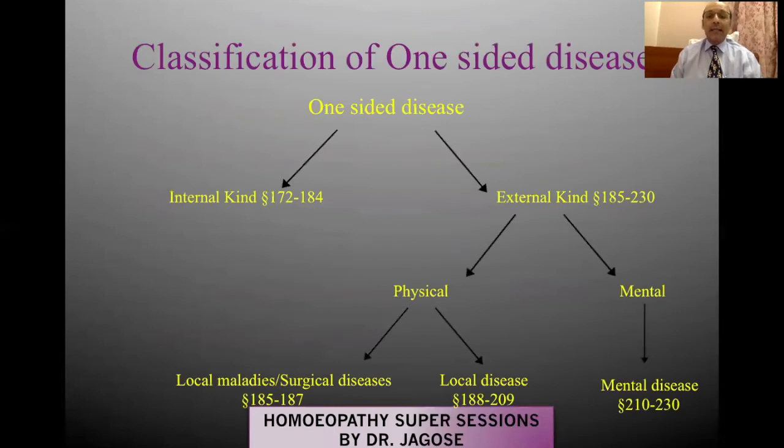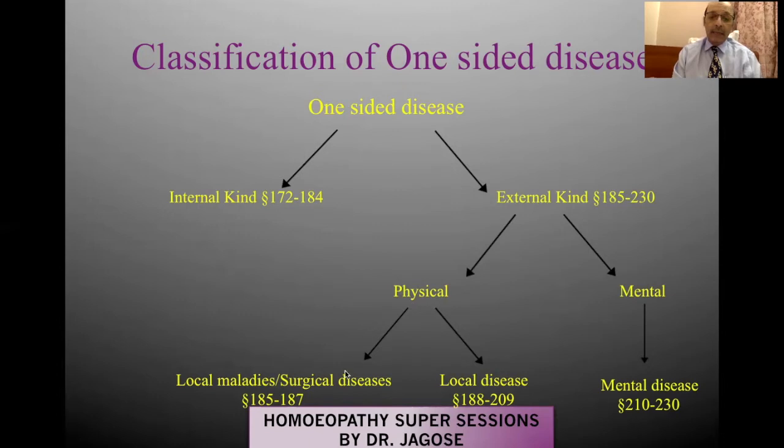So now let us see the classification. According to the Organon textbook, one-sided disease is basically classified into 2 large groups: that of an internal kind and of the external kind. Internal kind information is given in aphorism number 172 to 184 and external kind in aphorism number 185 to 230. Furthermore, the external kind can be divided again into 2 parts, the physical and the mental.